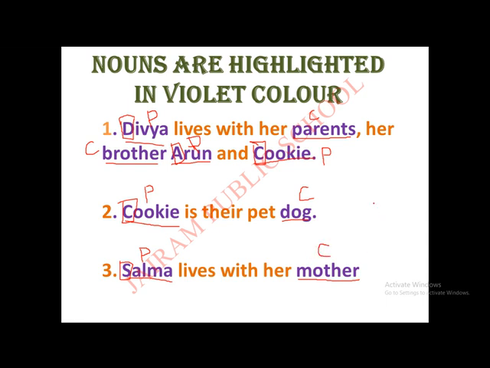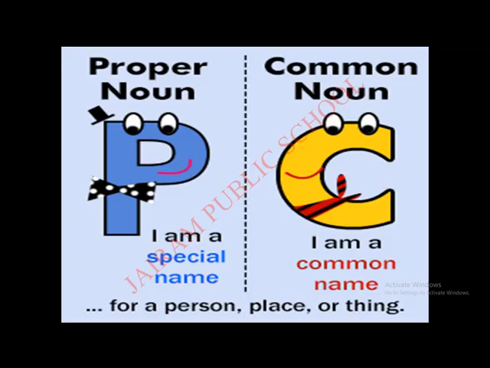Okay, children. Next. See, once again I'll tell you, proper noun. What is the proper noun saying here? I am a special name. What name? Special name for a person, place or thing.